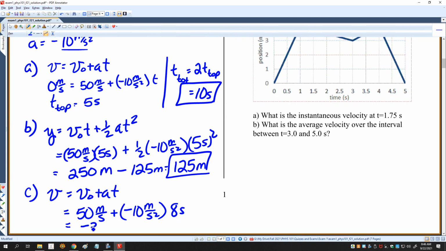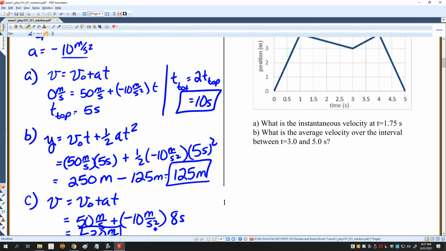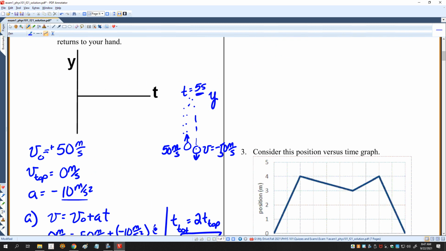That's equal to minus 30 meters per second. Or you could have said 30 meters per second in the downward direction. So this at 8 seconds is going to be right about here with a velocity of 30 meters per second in the downward direction, which makes sense because I know that it's going down after 5 seconds, at time 8 seconds.